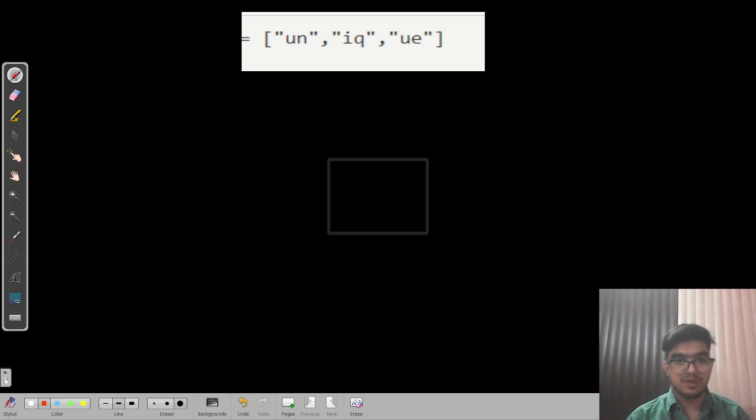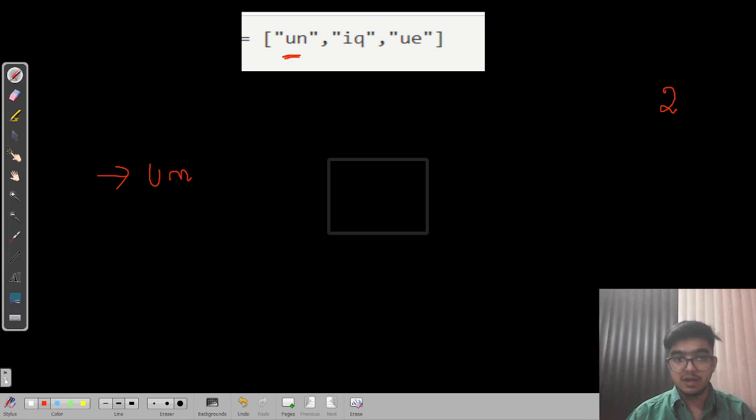So what can we do? Let's suppose I am taking this. The first string, un, is also a unique one, and its length is 2. So for now my answer is 2. Now if we consider un and try to create more unique strings by concatenating the remaining strings within the array, how can we do that? Simple.